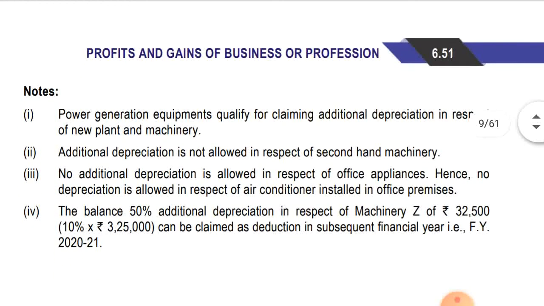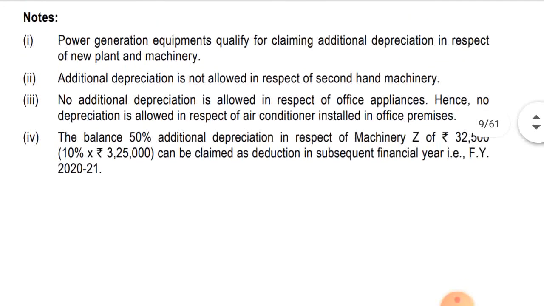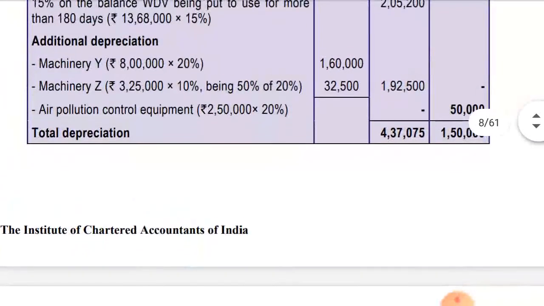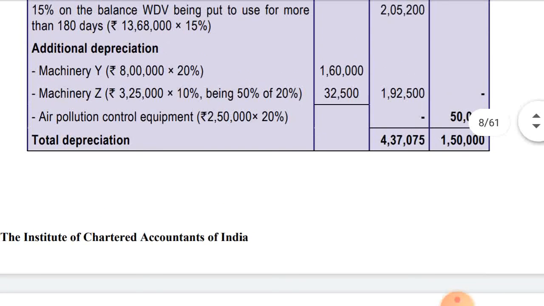Okay, so the balance 50% additional depreciation in respect of machinery Z of rupees 32,500, that is 10% of 3,25,000, can be claimed as deduction in the subsequent financial year 2021. Okay, they should have said about that also. In respect of air pollution control equipment, full depreciation has been charged because it was used for more than 180 days, and the maximum rate of additional depreciation is 20%.